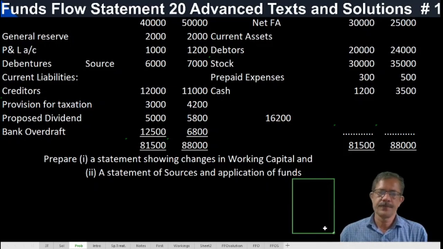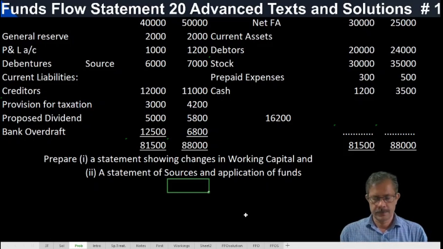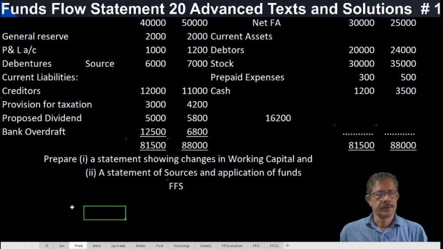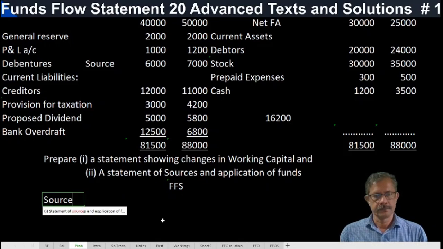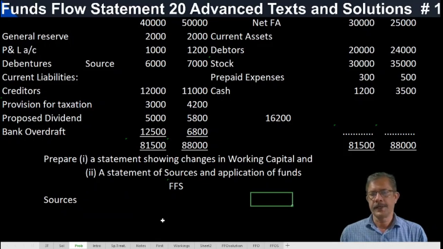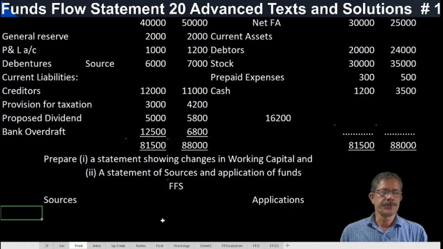We need to prepare a funds flow statement. How to prepare it? Funds flow statement of so-and-so company, like that. Here sources and here applications. The major source will always be funds from operation. How much is it?